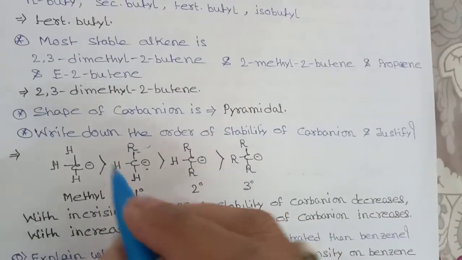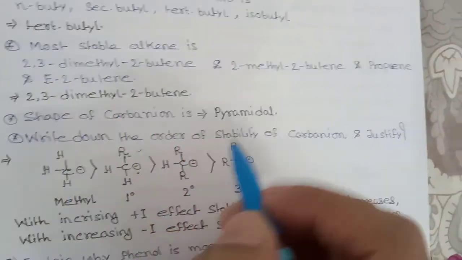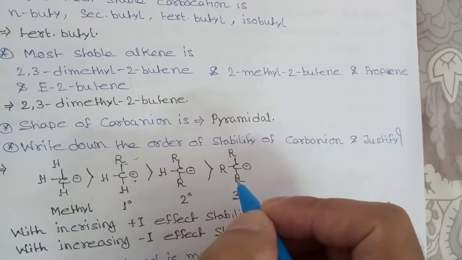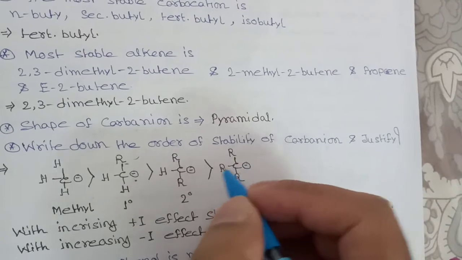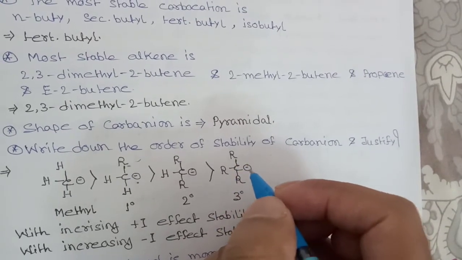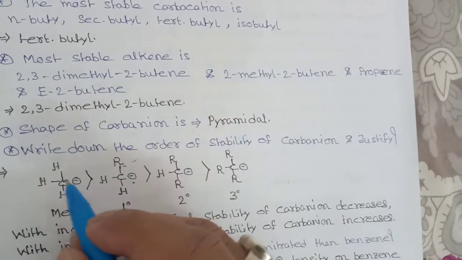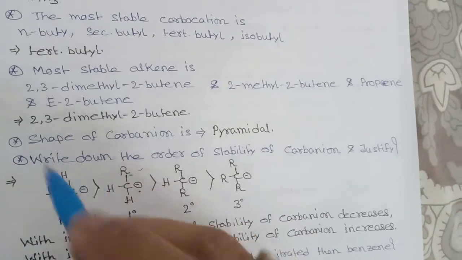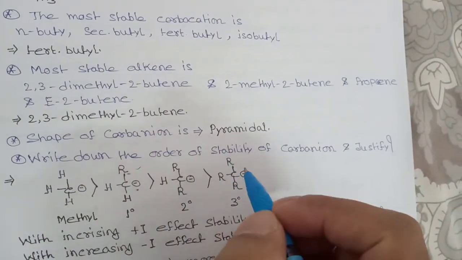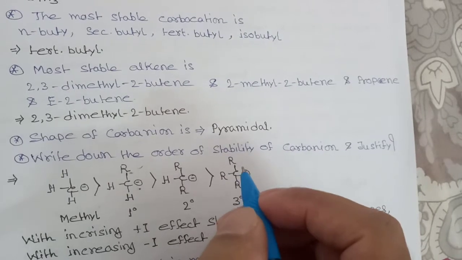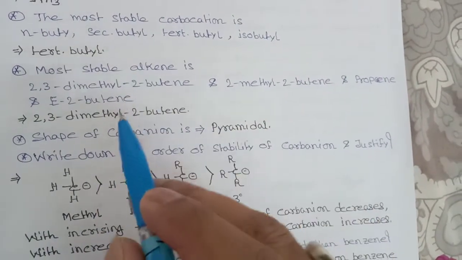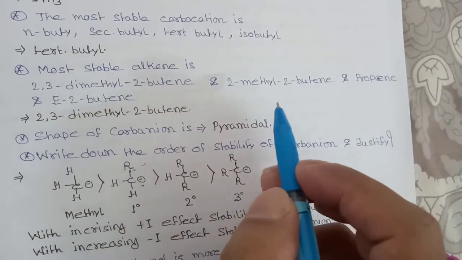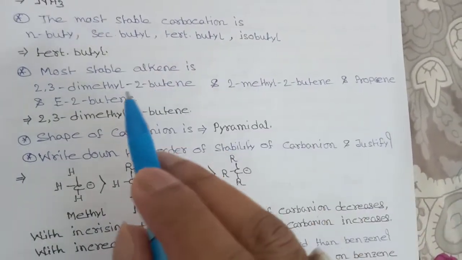Now when this one is giving electrons, this carbon already has electrons, and this R group is also releasing electrons, so this minus charge will not be stabilized. So this one will be more stable here. In the case of a carbocation, this one is more stable, and in the case of a carbanion, this one will be less stable. So the stability order of carbocations will be just the reverse of the stability order of carbanions.